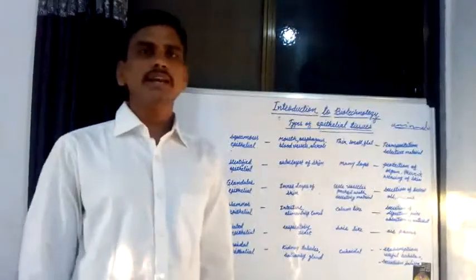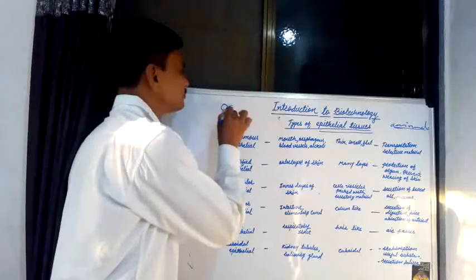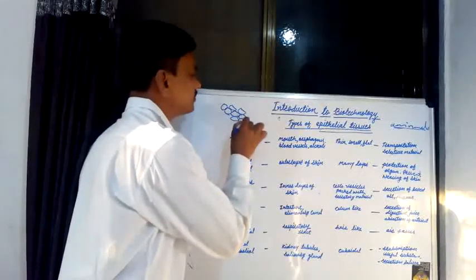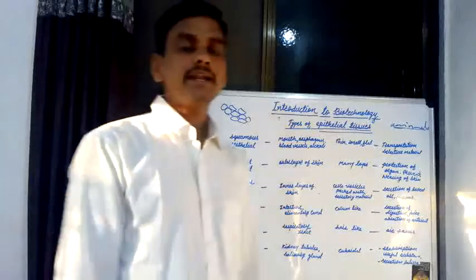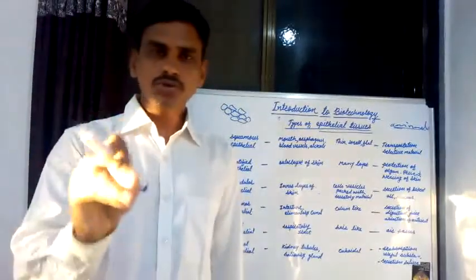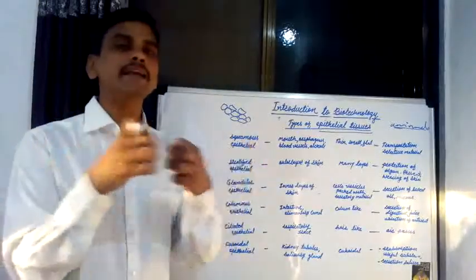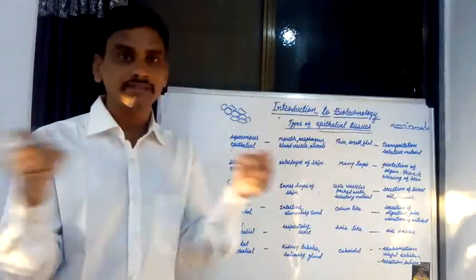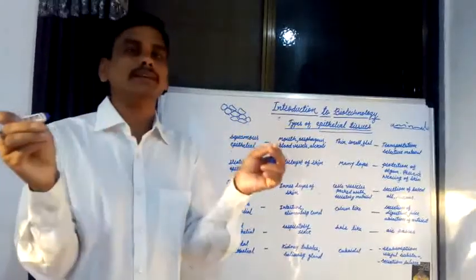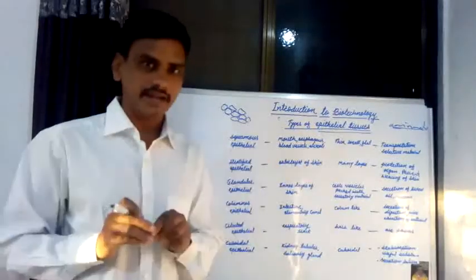Now in the case of epithelial tissue, we know that similar types of cells group together to form an epithelial tissue. If you see the structure of epithelial tissue, the cells present in it are compactly arranged, not loosely arranged. These cells are very thin walled, living cells, with a single nucleus and various cell organelles.